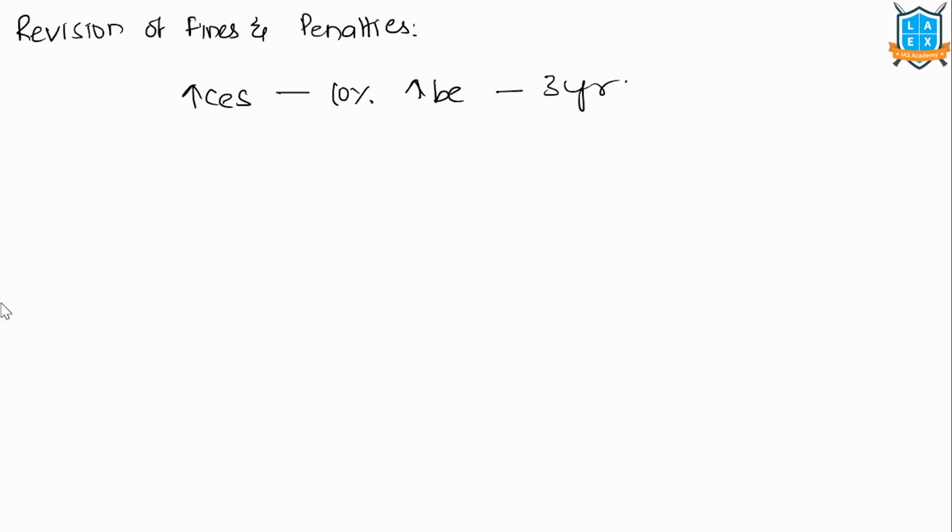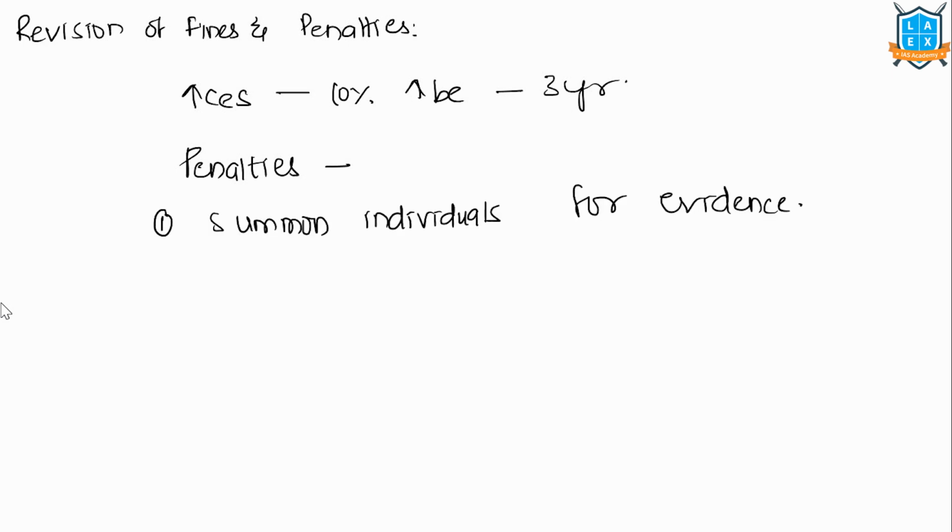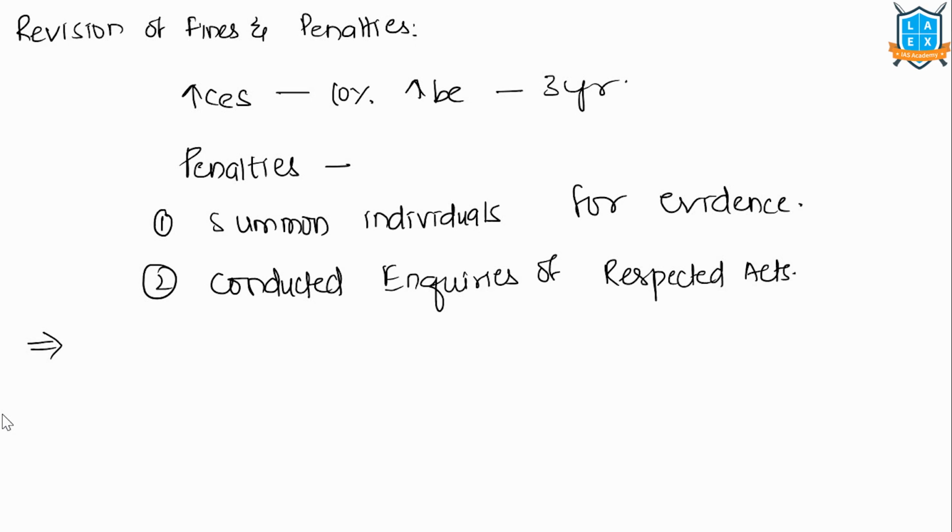Appointment of adjudicating officers. As per the bill, the central government may appoint one or more adjudicating officers for the purpose of determining penalties. In determining these penalties, the adjudicating officers may summon individuals for evidence and conduct inquiries under the respective acts. The bill also specifies appellate mechanisms for any person aggrieved by an order passed by an adjudicating officer.